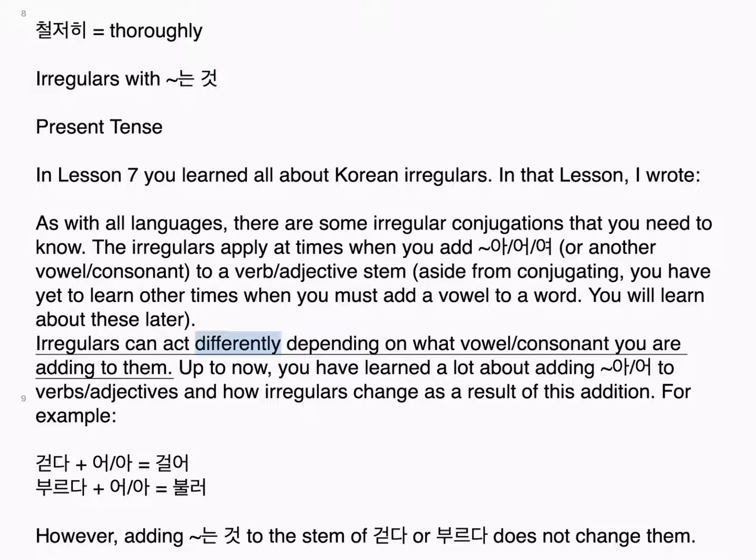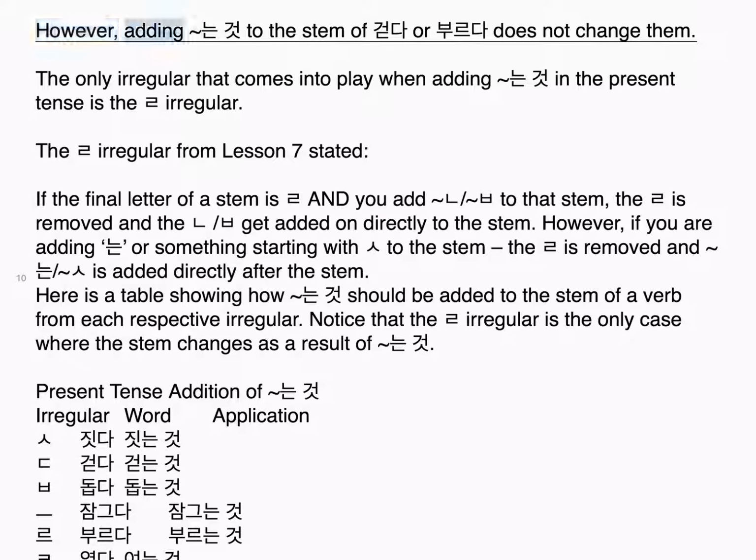Irregulars can act differently depending on what vowel or consonant you are adding to them. Up to now, you have learned a lot about adding 아/어 to verbs and adjectives and how irregulars change as a result of this addition. For example, 걷다 plus 어 is 걸어, and 부르다 plus 어 is 불러. However, adding 는 것 to the stem of 걷다 or 부르다 does not change them.